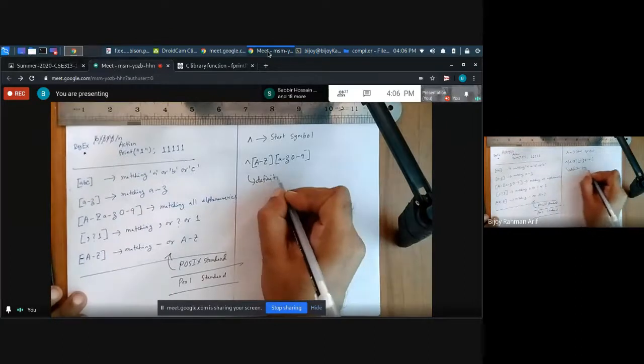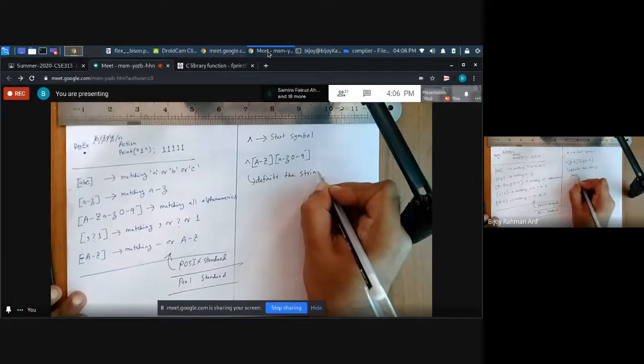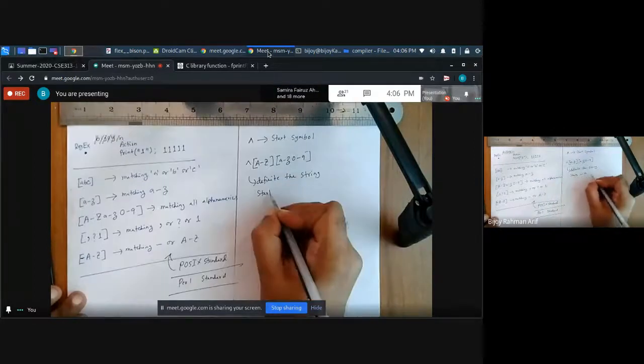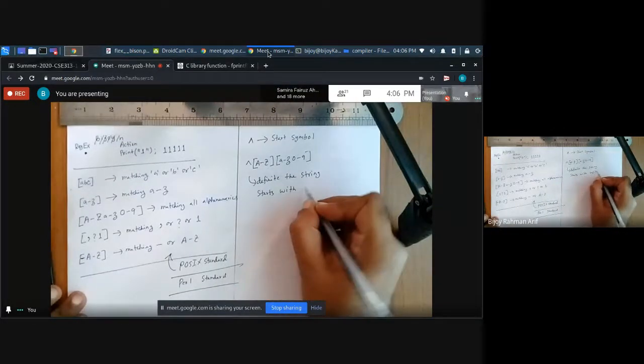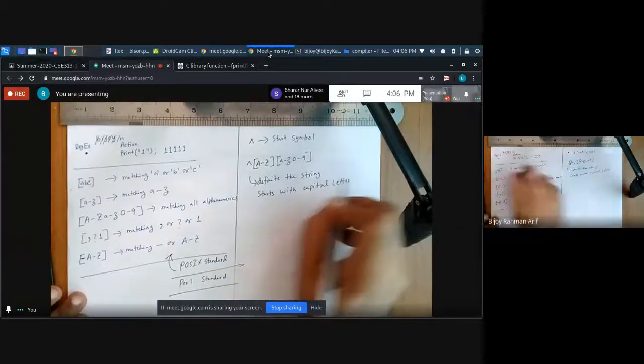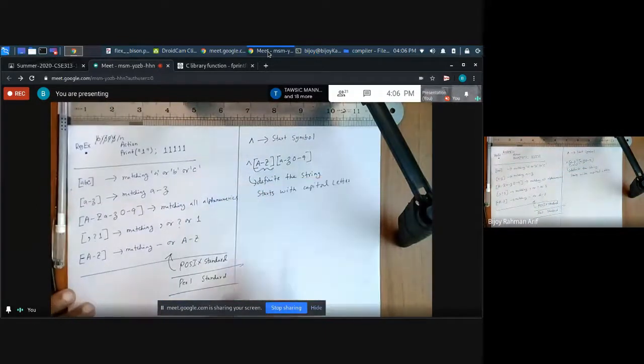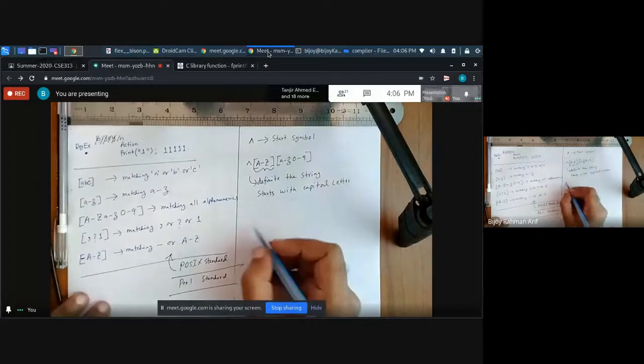Definitely the string starts with a capital letter, because after caret there is capital A to G. So definitely it should start with a capital letter. But